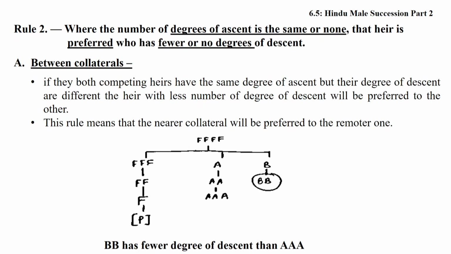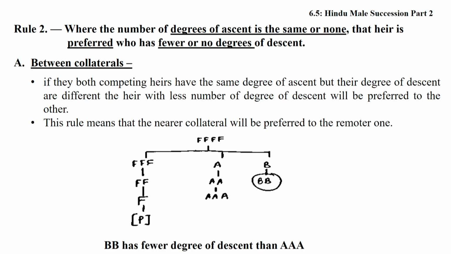Now friends, Rule 2: where the number of degrees of ascent is the same or none, that heir is preferred who has fewer or no degrees of descent. If there is a competition between collaterals, and both competing heirs have the same degree of ascent but their degrees of descent are different, the heir with the lesser degree of descent will be preferred to the other. This rule means the nearer collateral will be preferred to the remoter one.